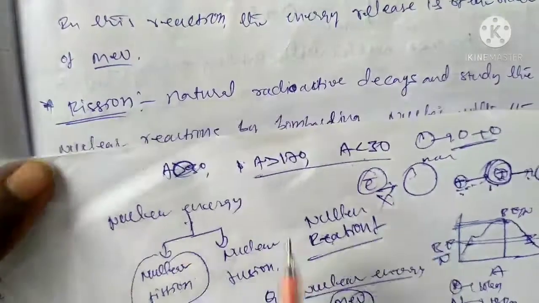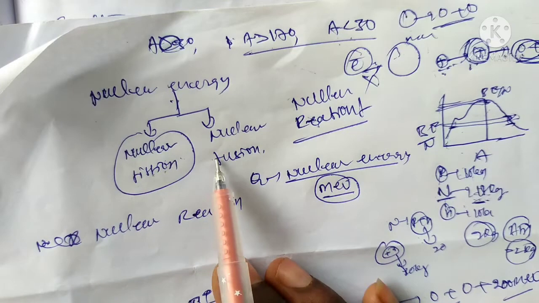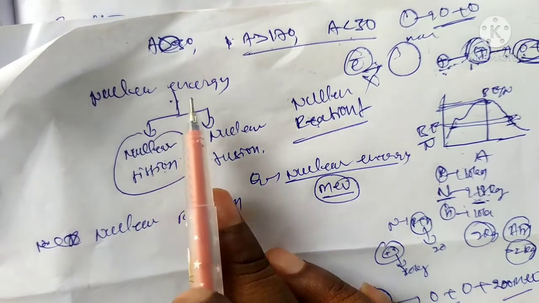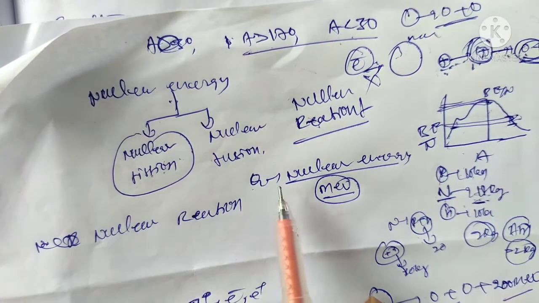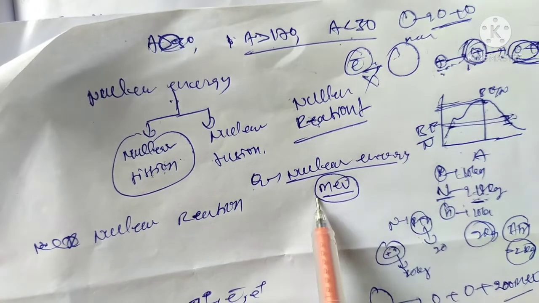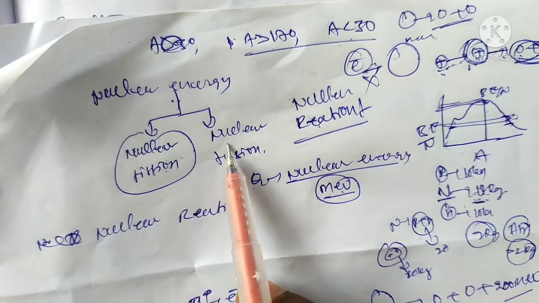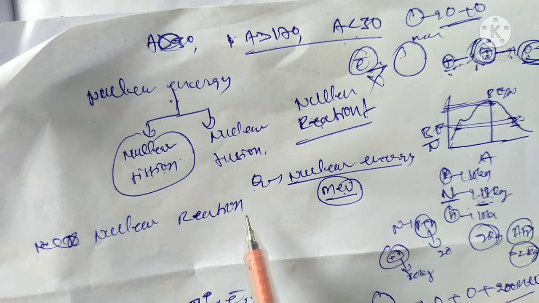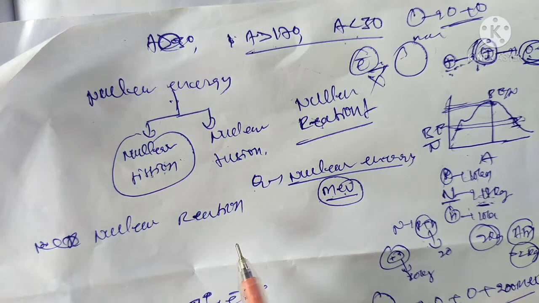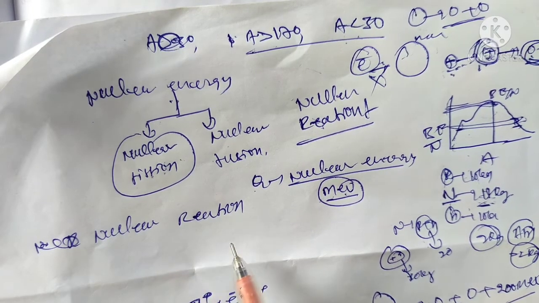In fission reactions, as in nuclear fission and nuclear fusion, energy is released in the form of Q. That energy is called nuclear energy. This energy is in the order of mega electron volts. In the case of nuclear fusion, some reactions appear. This type of reaction is called a nuclear reaction.